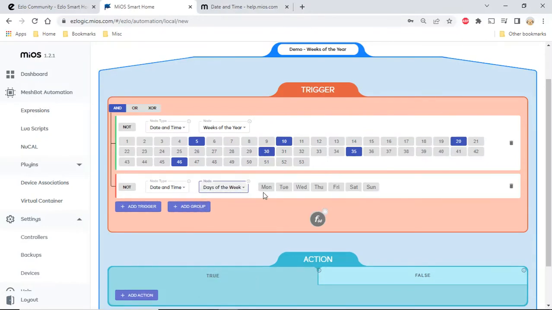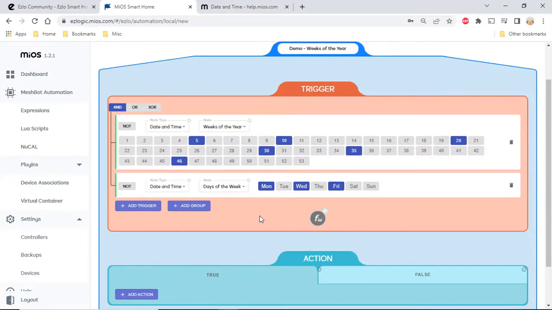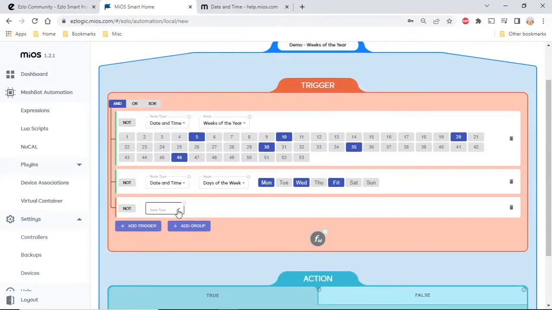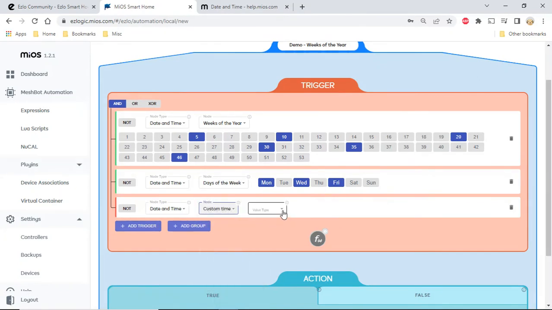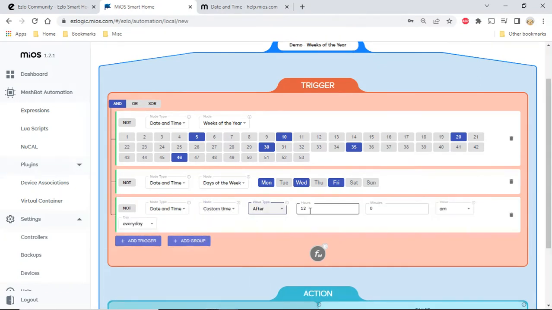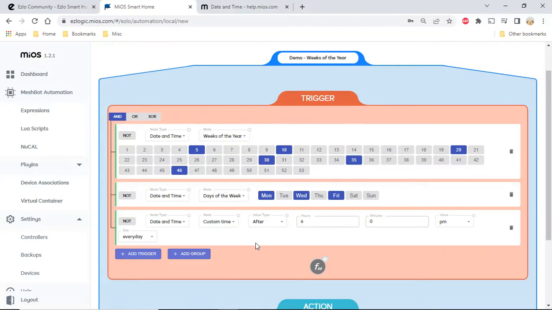If we want it to run on more than one day in a particular week, we could select those days, and again we can add a custom time if we want that event to happen at a particular time on those days in those weeks, say 6 p.m., and we make sure it's ANDed together. So that's a look at weeks of the year.